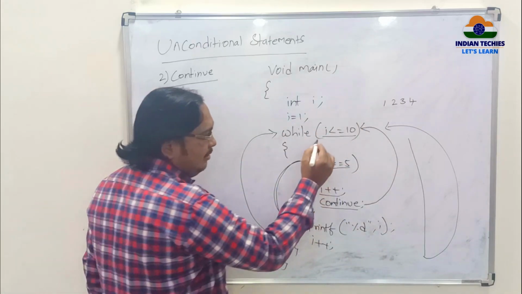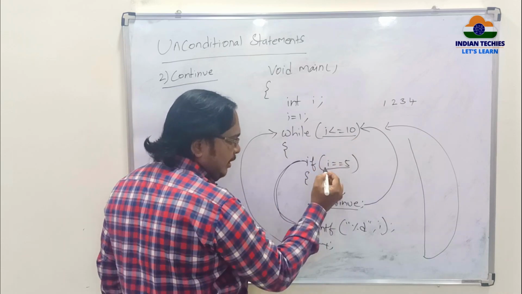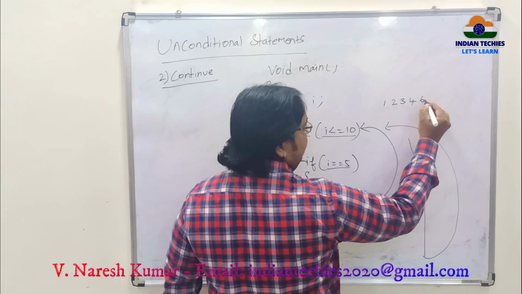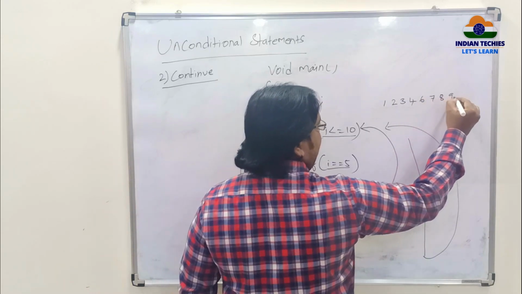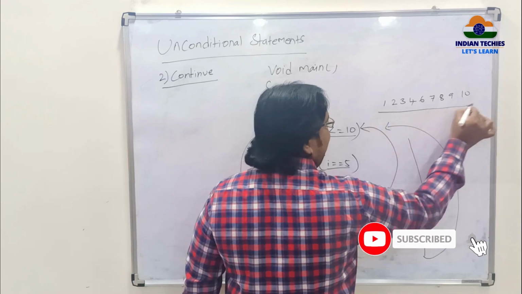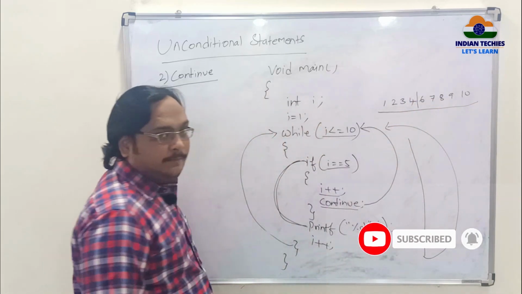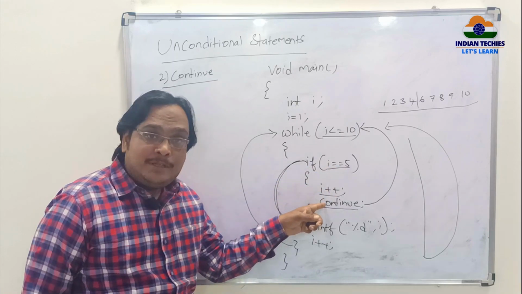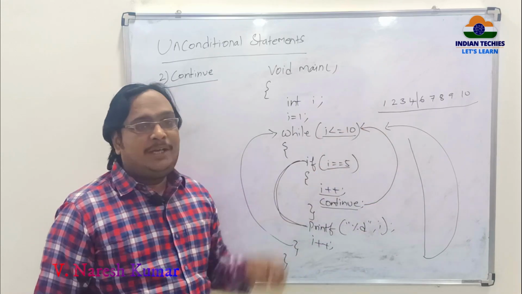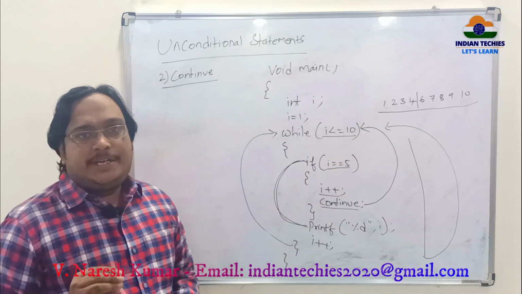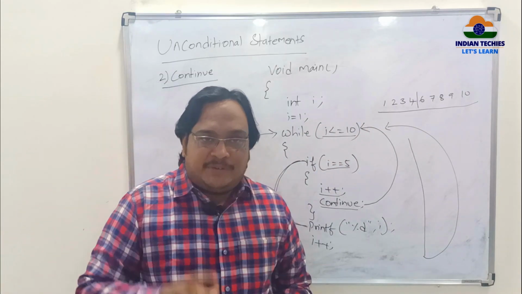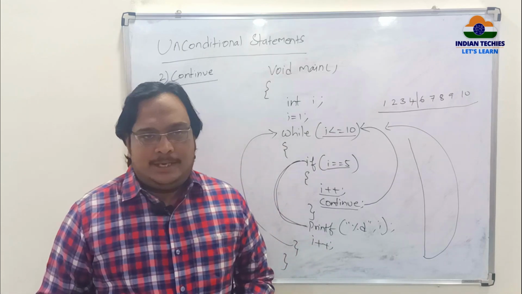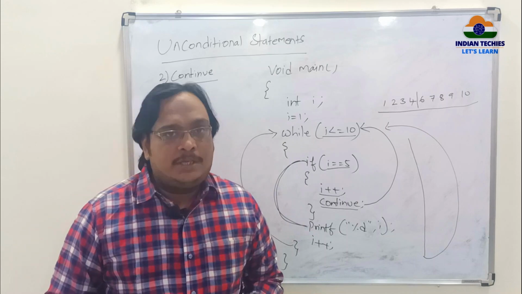Now I value is 6. 6 less than 10, yes. 6 equal to 5, no, it comes out, prints 6. Next 7, 8, 9, 10. If you observe here, value 5 is missing, because whenever the value 5 comes, I am incrementing and continuing. So it directly jumps to the next repetition. So continue skips that repetition whenever the continue statement is encountered and jumps to the next repetition. Right? This is about the continue statement.